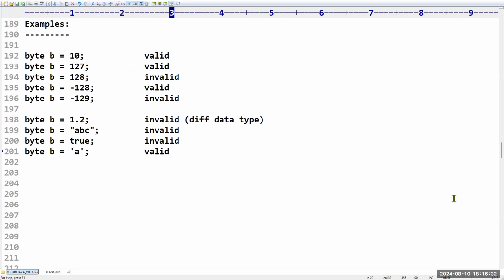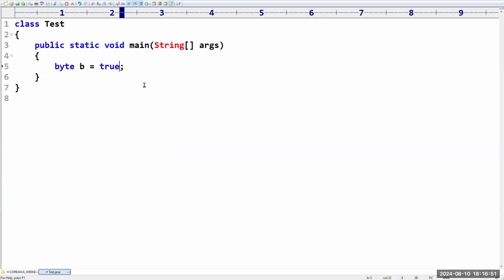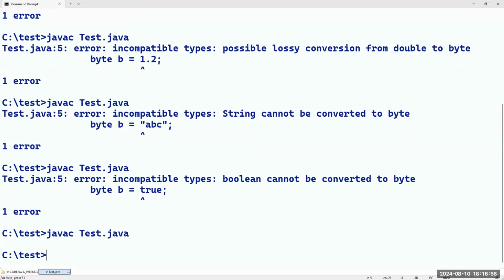Invalid. Valid. Why? Because it will convert. It is not a character. Sir, internally it is an ASCII value, right? What is the ASCII value for small a? Anyone? The programmers, please. What is the ASCII value for small a? 97. Am I right? So it is valid.